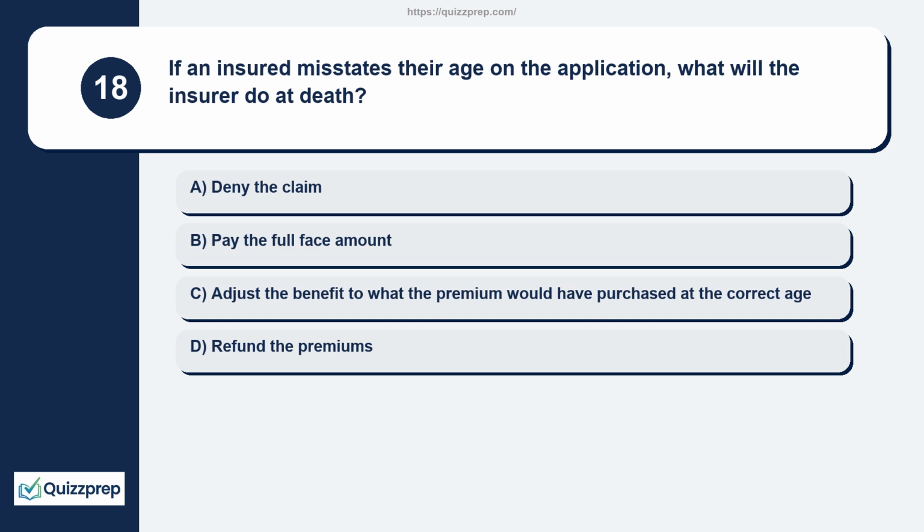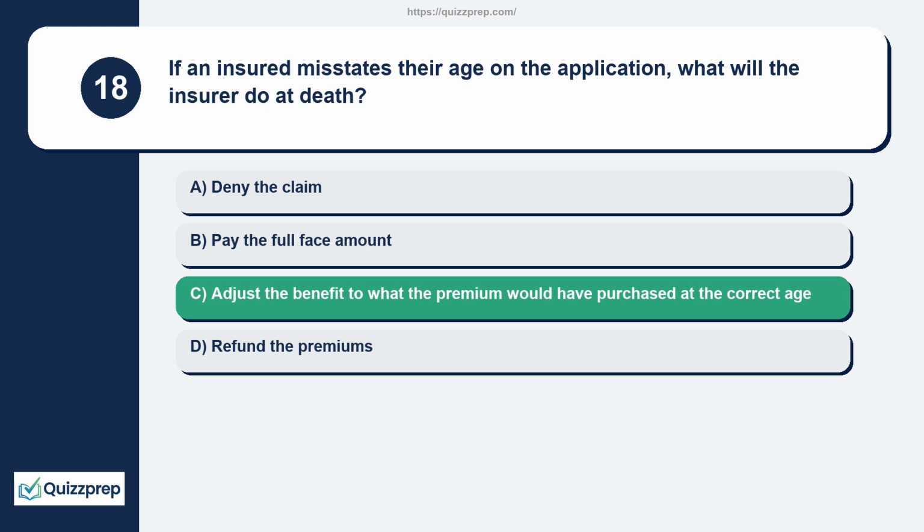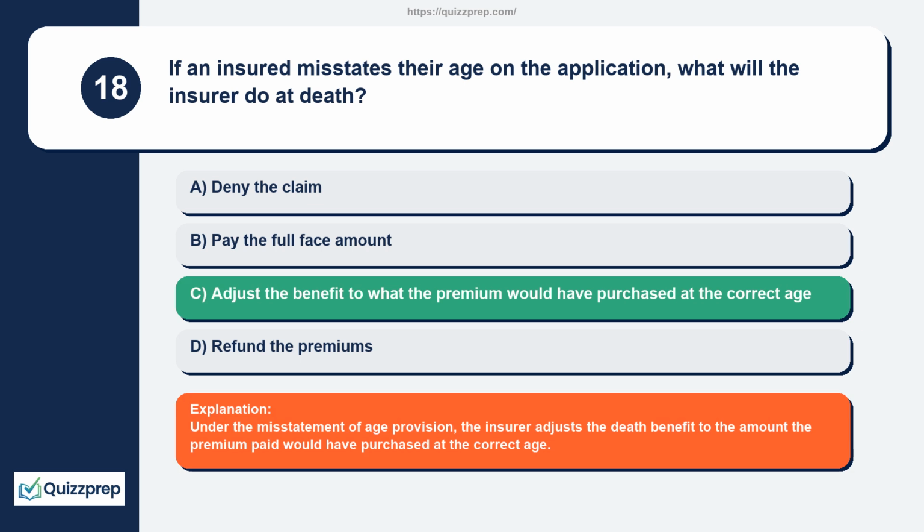Question 18. If an insured misstates their age on the application, what will the insurer do at death? Deny the claim, pay the full face amount, adjust the benefit to what the premium would have purchased at the correct age, refund the premiums. Under the misstatement of age provision, the insurer adjusts the death benefit to the amount the premium paid would have purchased at the correct age.